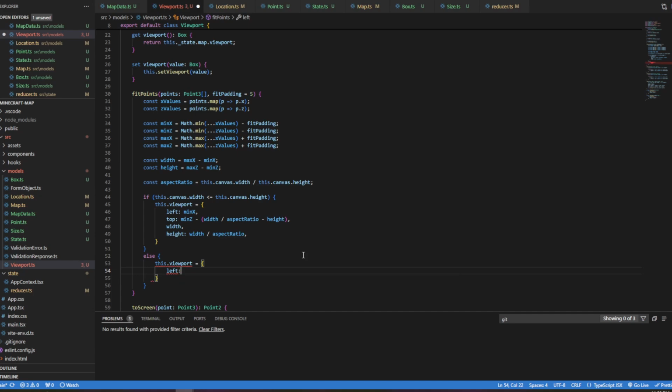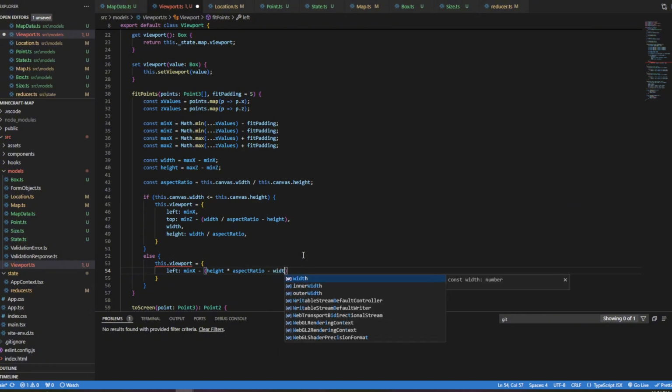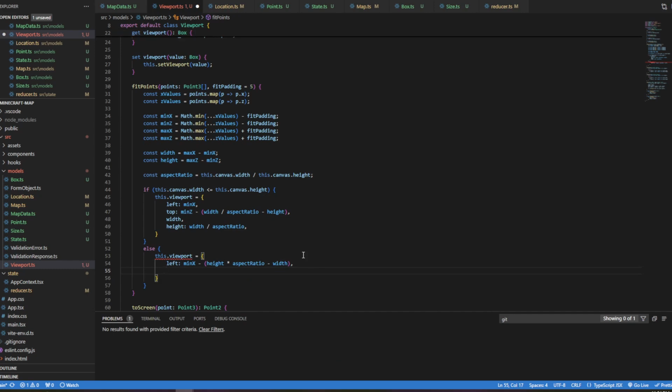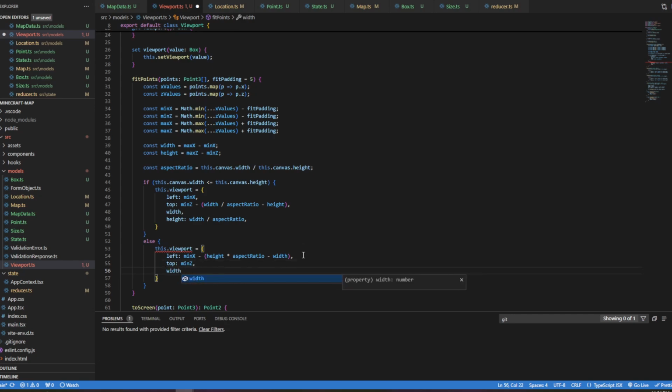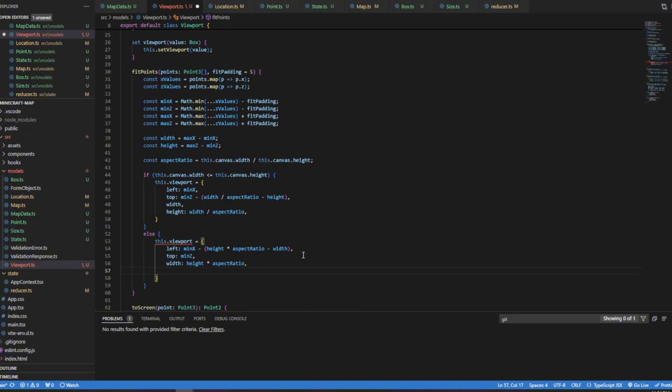Left is going to be min x minus height times aspect ratio minus width. And then top is going to be min z. And then width is going to be height times aspect ratio. Yes, aspect ratio stuff kind of gets really strange. And then it's just going to be height. All right.